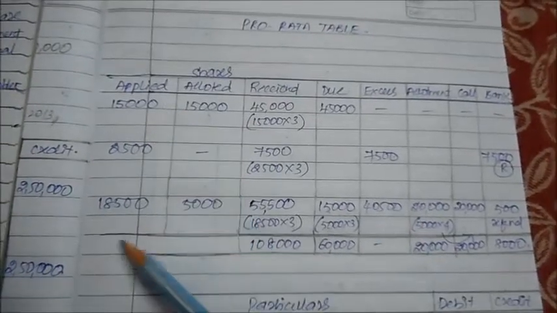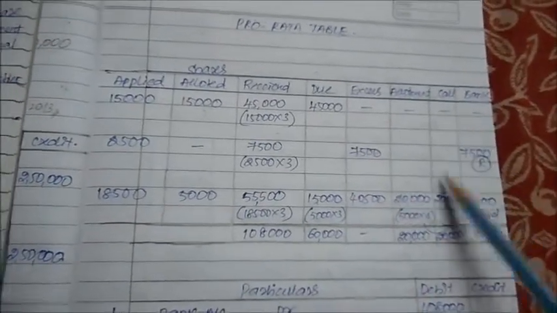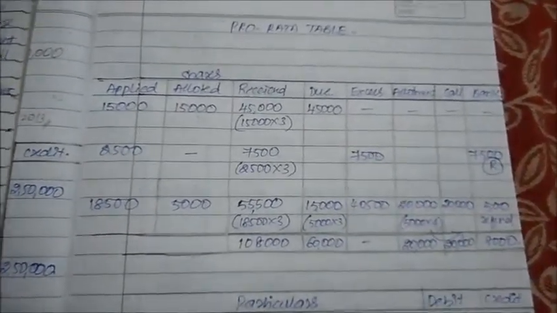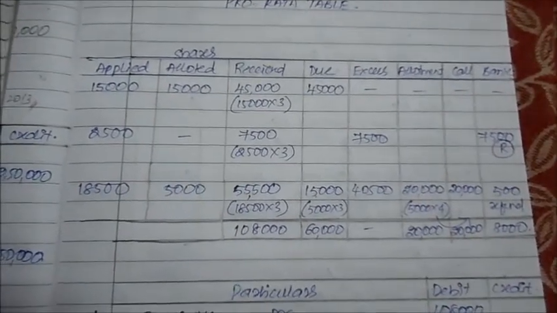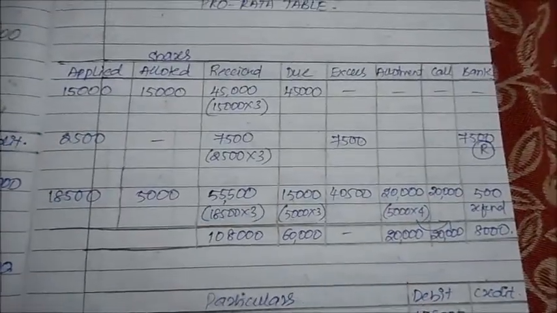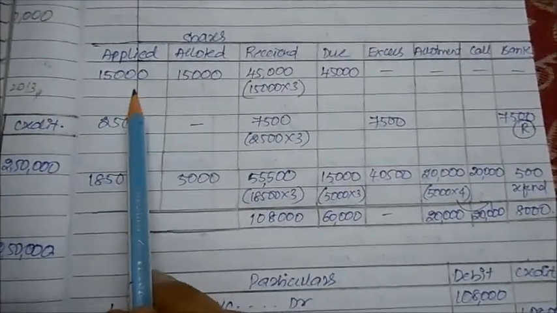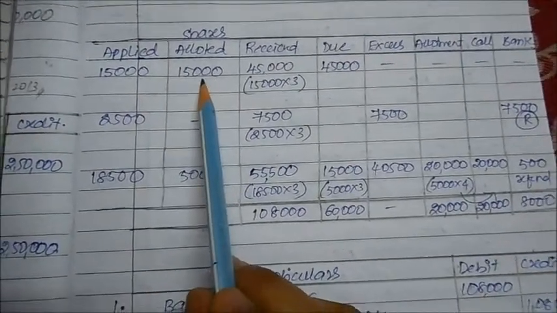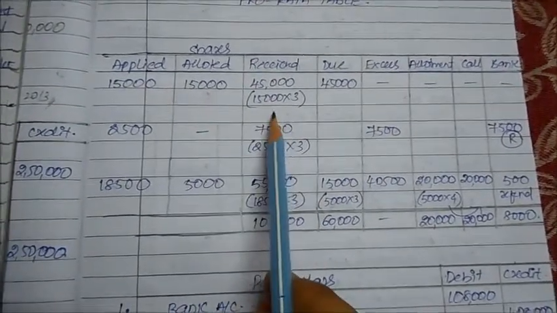Let's look into the table and see how exactly this is projected. According to the pro rata table, how much is applied, allotted, received, due, excess, allotment money, call money and bank. This is how exactly it is to be done. Let's see how the first one is being done. It says 15,000 had applied and we have given them all 15,000 shares. The value on application was 3 rupees, which was actually received.